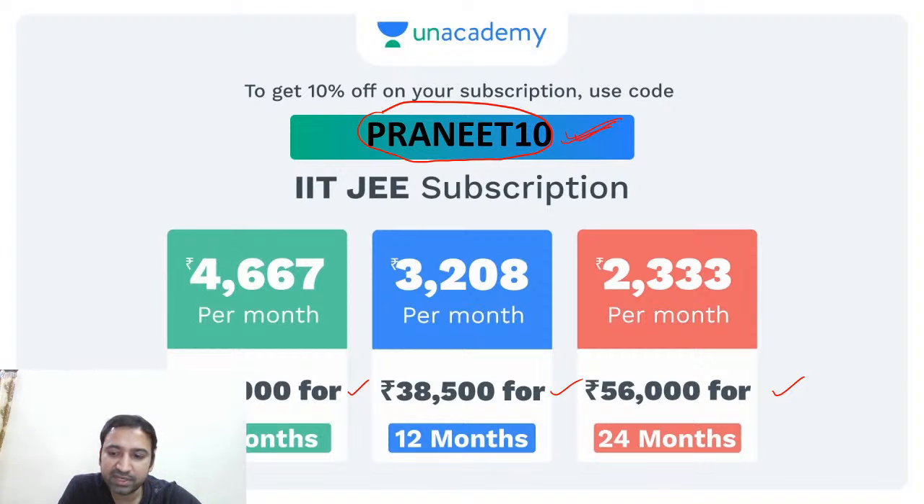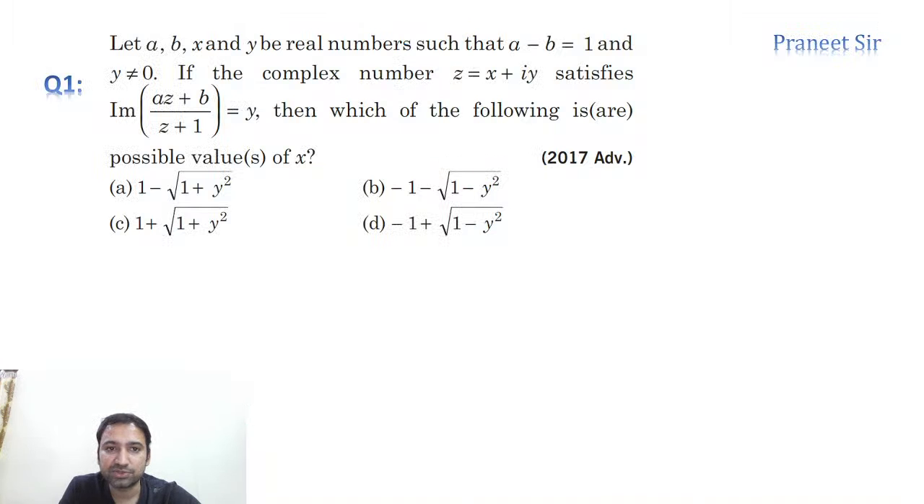After complex numbers, we'll discuss permutations and combinations, and then probability. Okay, very good. Chalo guys.